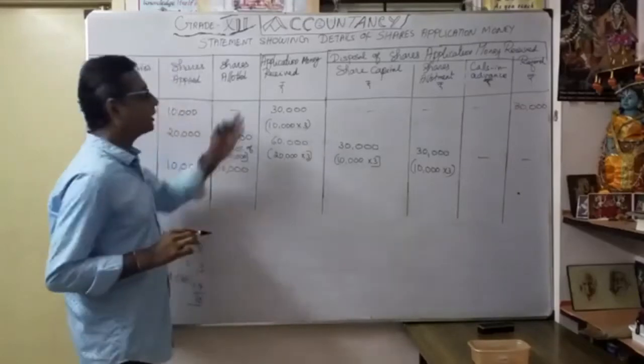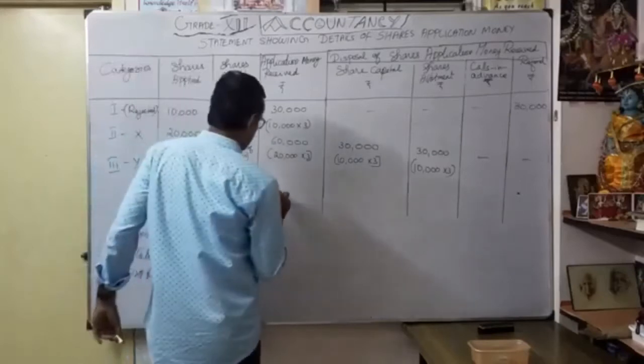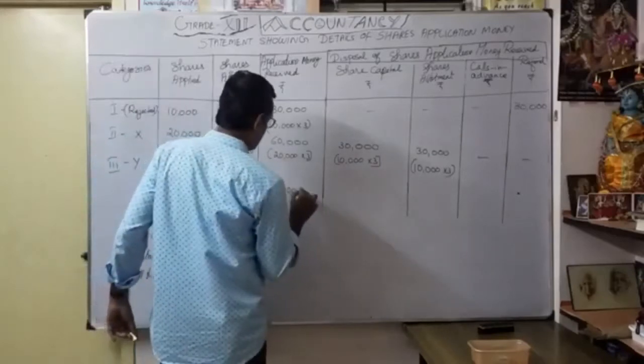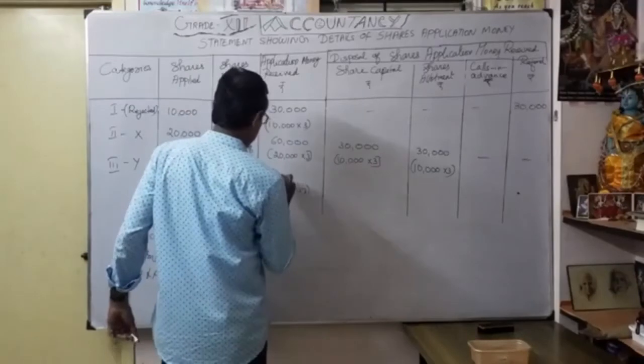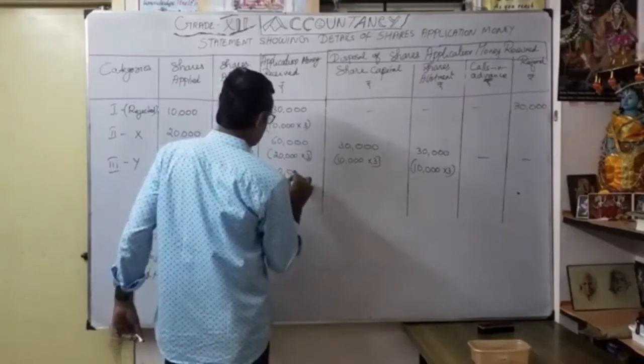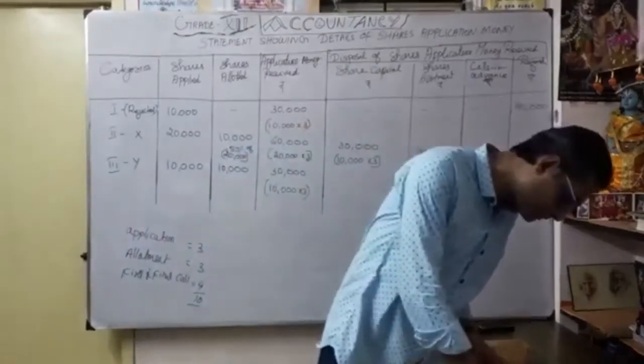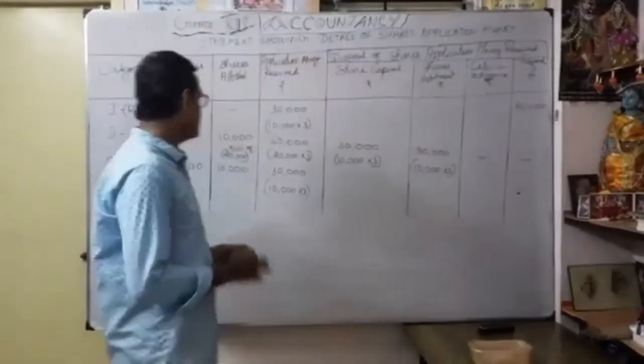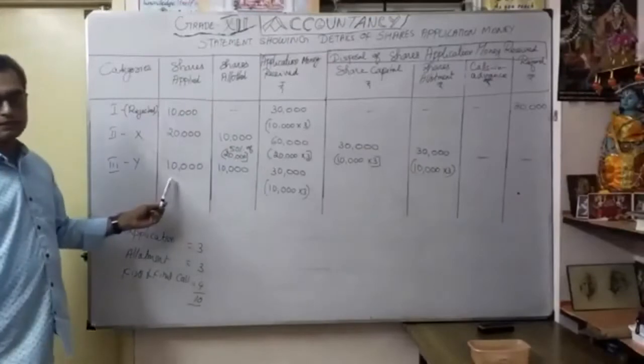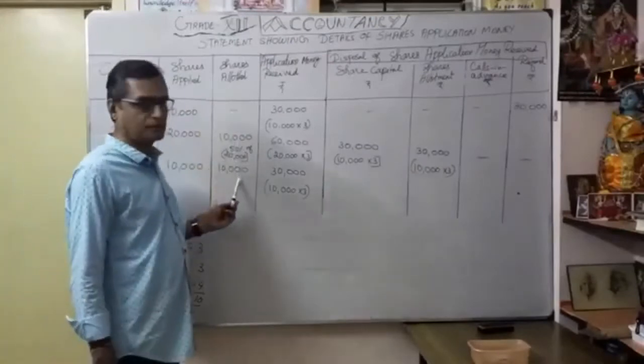Okay. So how much application money received? Again 10,000 into 3, 30,000. Okay. For category 3, 30,000 only. So whatever shares applied, 10,000, so we allotted 100%, 10,000.